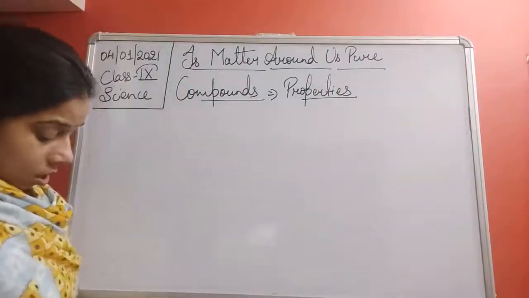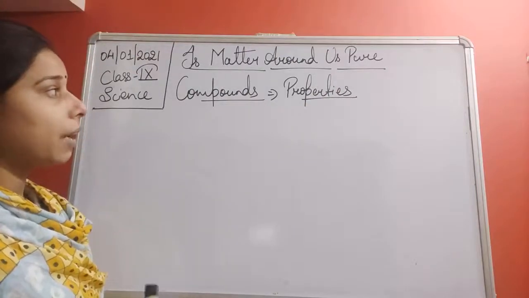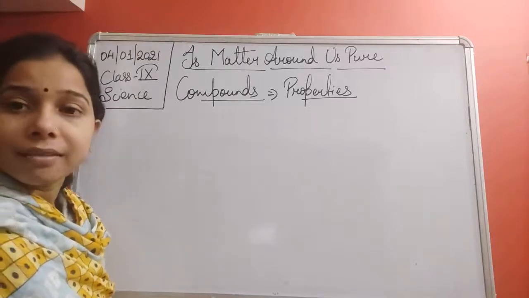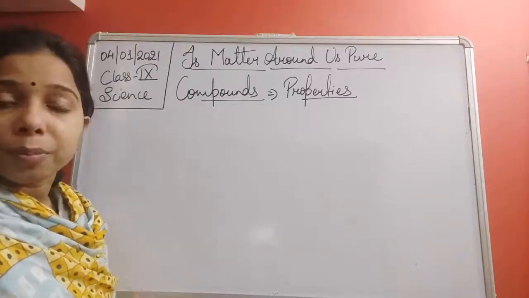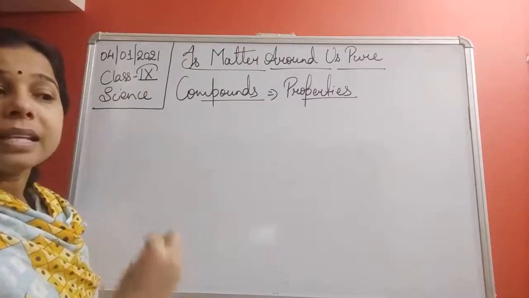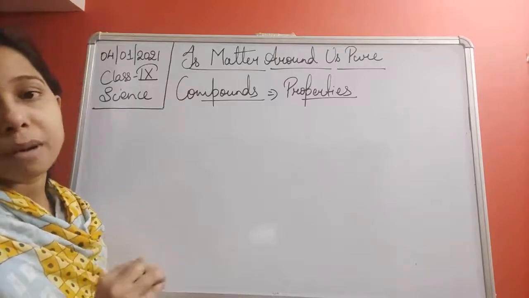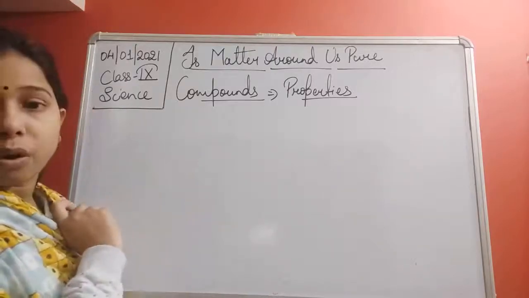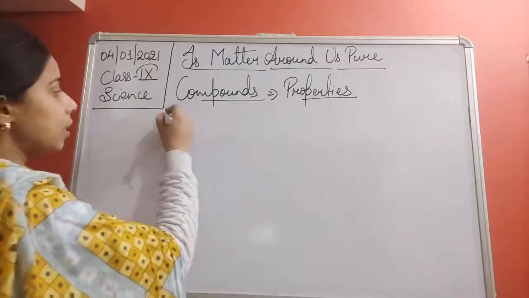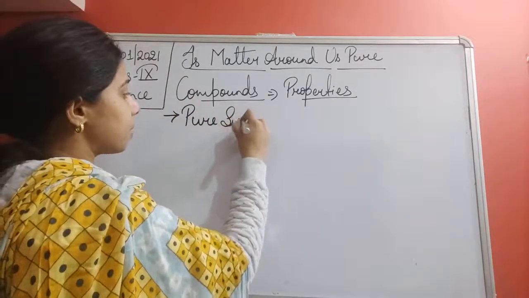The first property that we have seen, as the definition itself says, is that when two or more elements combine together, they always combine in a fixed proportion or fixed ratio by mass, and that is the compound. So the first thing we have seen is that a compound is a pure substance.